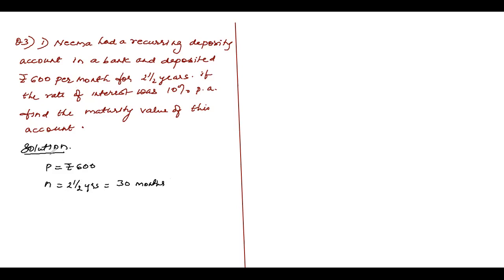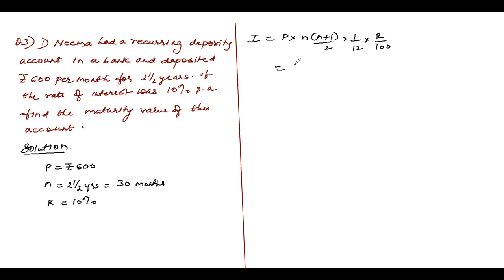Now, what is the rate of interest, children? Rate of interest is 10%. You can clearly see, children. Now, they want a maturity value. Whenever you want a maturity value, I told you, children, separately, first calculate the interest. I is equal to P into, what is the formula? N into N plus 1, the whole thing upon 2, multiplied by 1 by 12 into R by 100. This formula should get into your mind, children. You cannot afford to forget it.